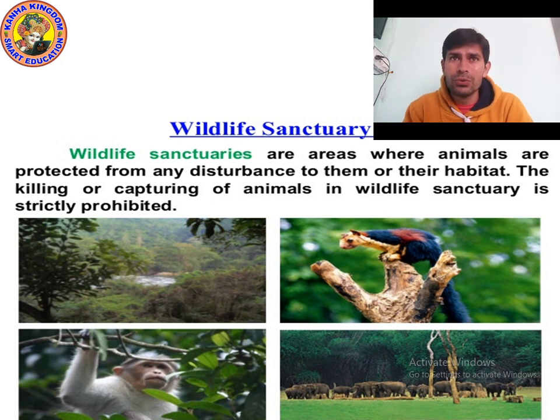As you can see the picture of some wildlife animals, you can see a colorful squirrel. Different plants and different animals are found in a wildlife sanctuary. So wildlife sanctuaries are areas where animals are protected from any disturbance. Nothing is allowed. If you kill, you will go to jail. It is completely prohibited. You can't kill, you can't hunt.